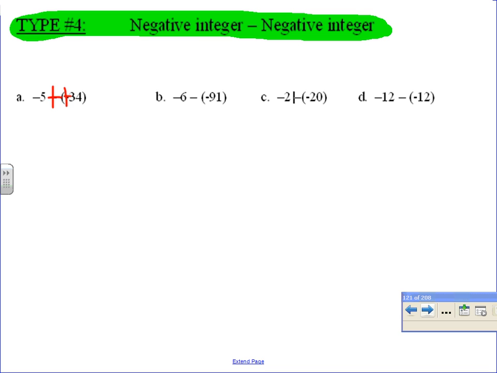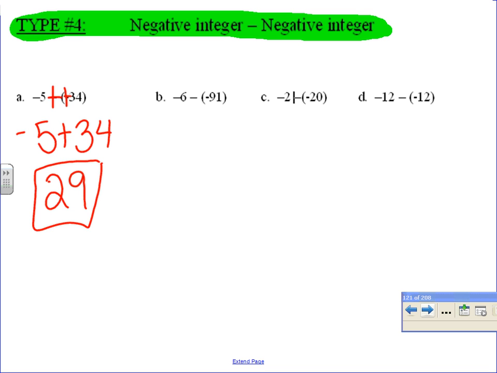The other way to think of it is, you have two negatives back to back, they make a plus. So we have negative 5 plus 34. Now we're back to our rules from yesterday. You're adding, the signs are opposite, subtract, which is 29, take the sign of the larger number. 34 is the larger number, it's positive. The answer is positive.